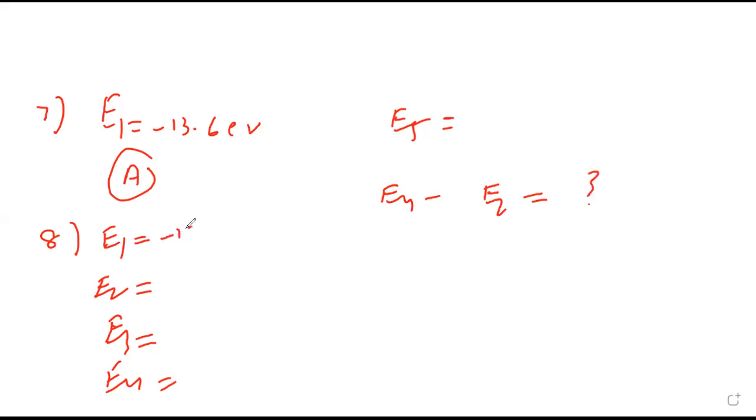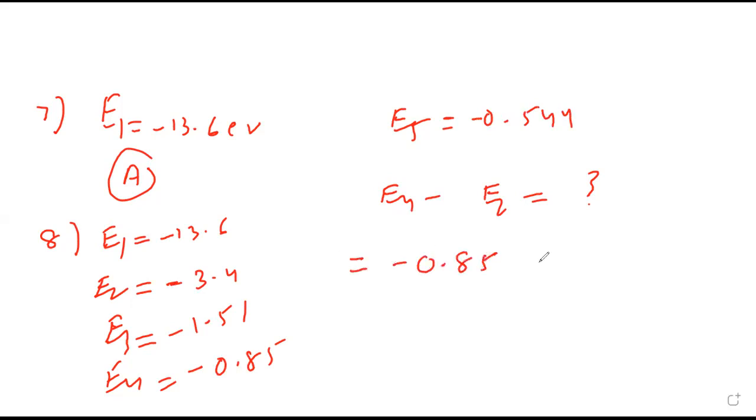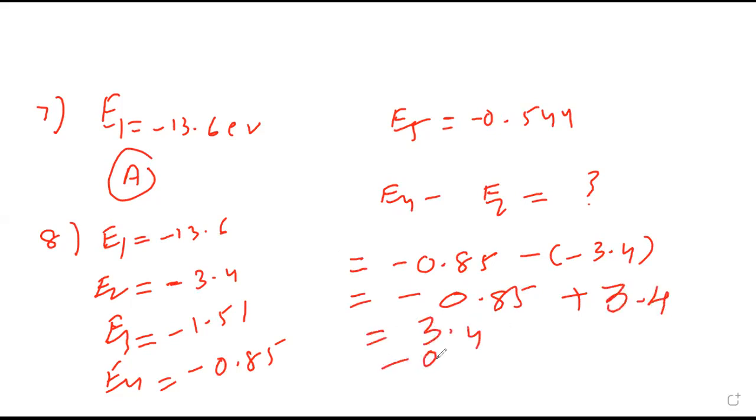So if you know by heart, this is minus 13.6, minus 3.4, minus 1.51, minus 0.85, minus 0.544. Then this energy E4 is minus 0.85, minus of minus 3.4 will become minus 0.85 plus 3.4. So it is 3.4 minus 0.85. 10 minus 5 is 5, 13 minus 9 is 5. So 2.55 electron volt.